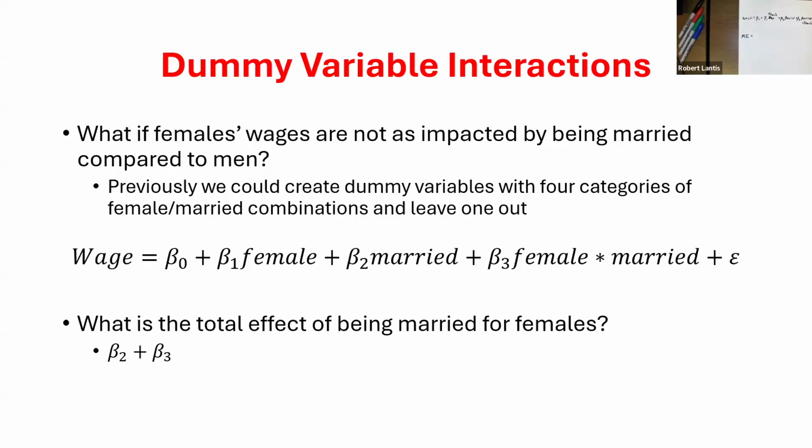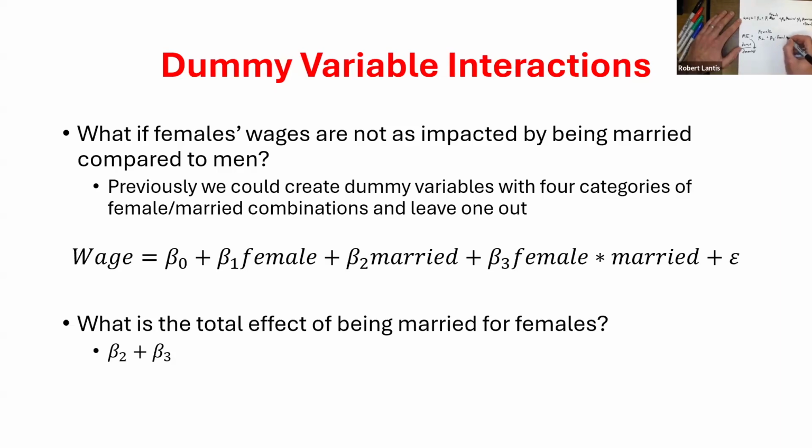What did I say? The marginal effect is really like I'm taking a derivative. Okay, so what is the change in my wage coming from a change in whether or not the individual is married? Well, this is going to vary for the two groups. So if they're female, what would the change in wage be if we're looking for the marginal effect of being married? Well, for a female, we would have beta 2. And if we take a derivative of this, married goes away, we would have beta 3 times female. Sorry, I think I said beta 1.